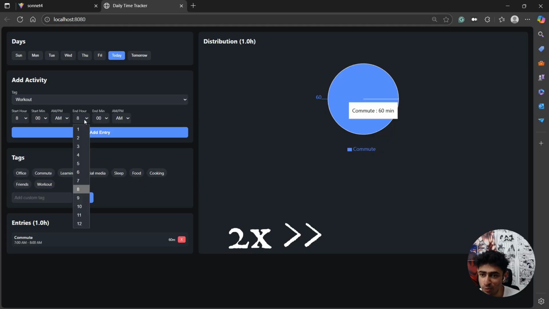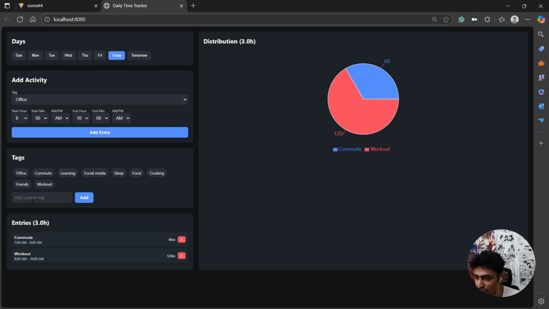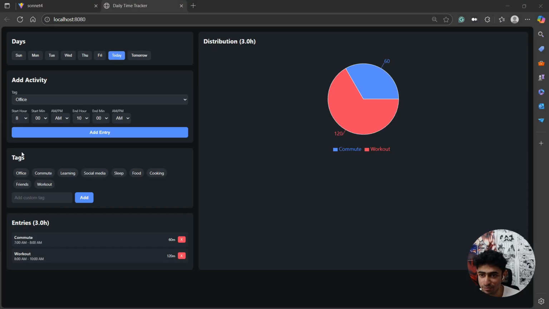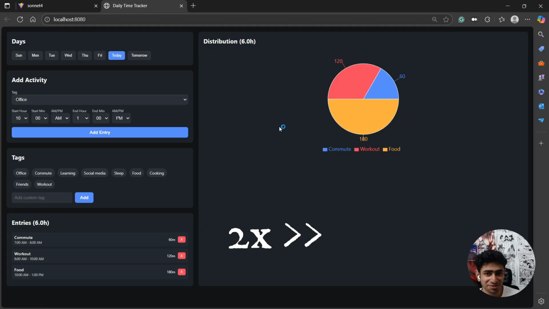This looks pretty cool. 8 a.m. to 10 a.m., 2 hours of workout. Awesome. This is looking very, very good. Amazing. Meanwhile, Sonnet 4 is still running, still working. Cool. Let's see. Okay, then let's say 10 a.m. to 1 p.m. is going to be our lunchtime. Food entry. This is perfect. This looks so good.